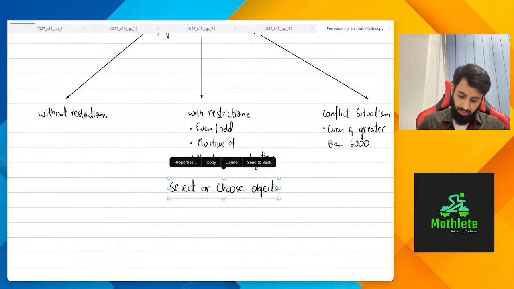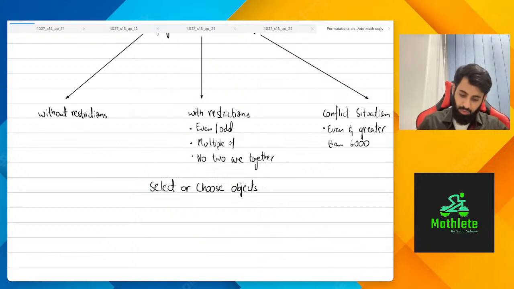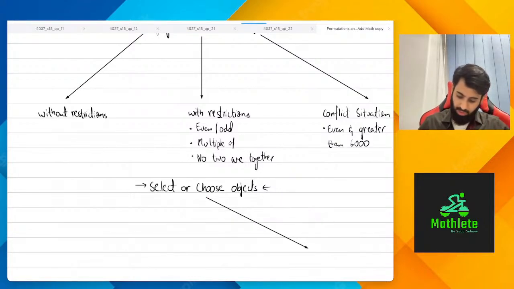Now exactly the same thing will happen over here also. You're going to be given some conditions, sometimes no conditions, sometimes conditions. Now we'll see what those conditions are. And when I say conditions, I mean restrictions.